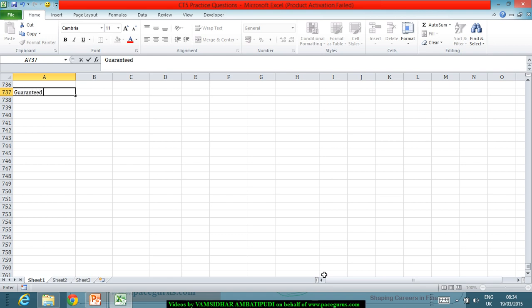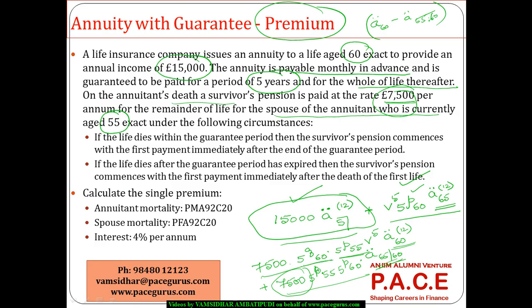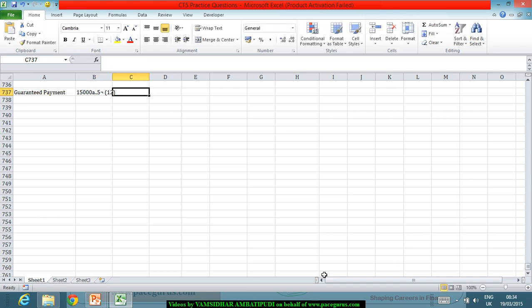The guaranteed payment, which is coming out to 15,000 A double dot 5, and I'm looking at it on a monthly payment basis.